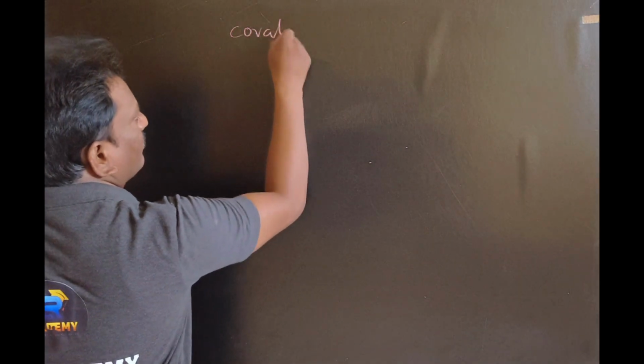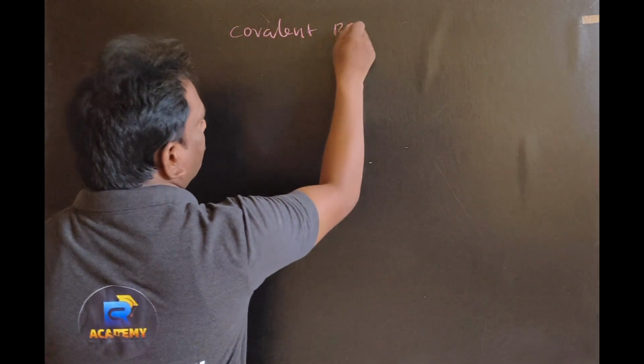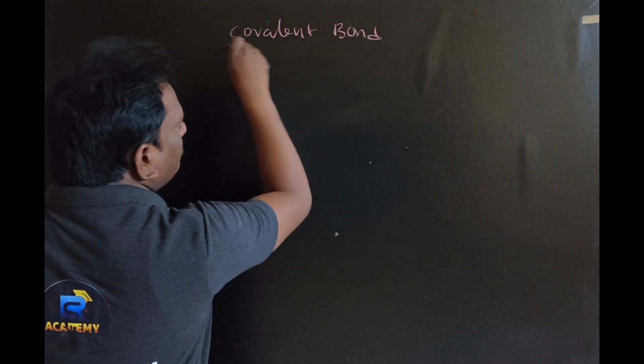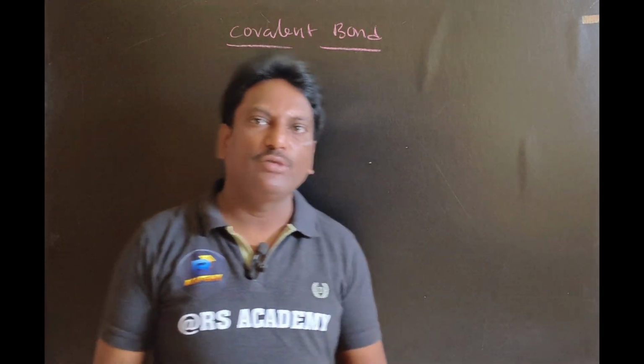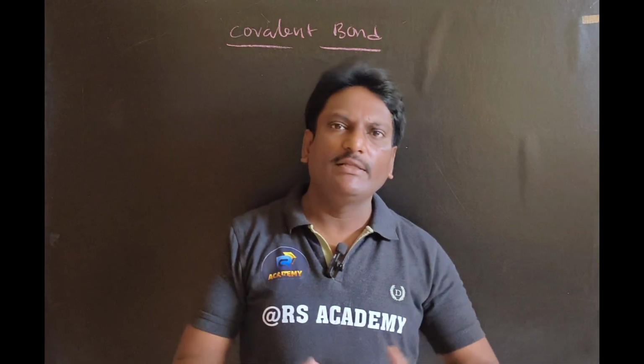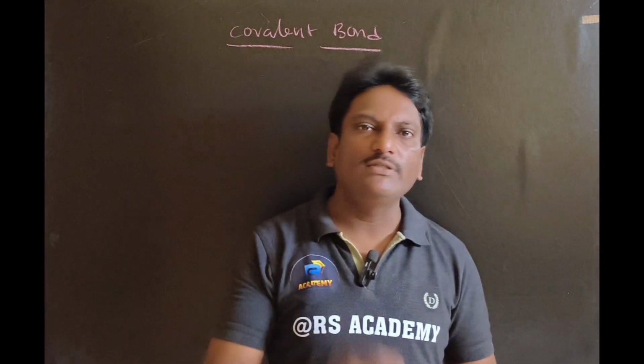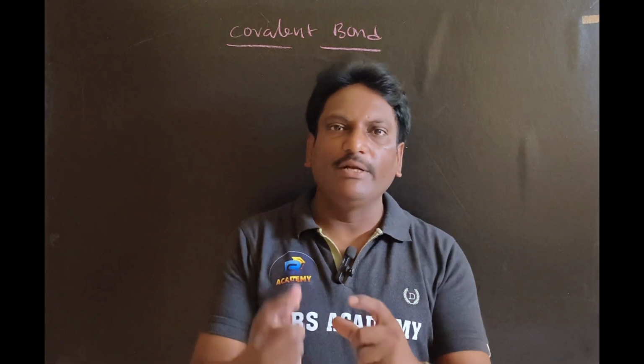Before going on to that, let us have a talk. What is meant by covalent bond? How will you get covalent compounds? Covalent bond. You must know that each and every element in the periodic table always tries to attain stability